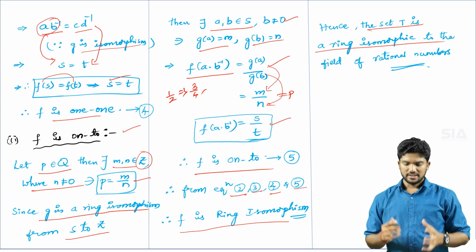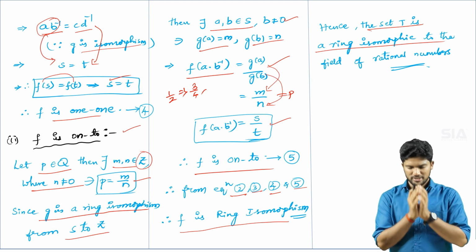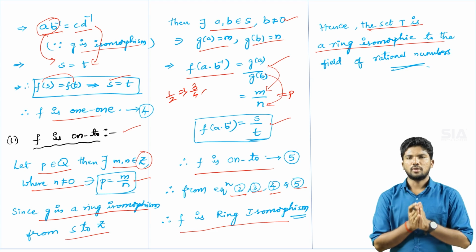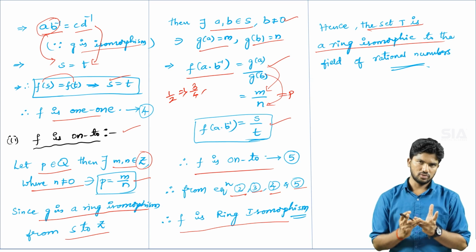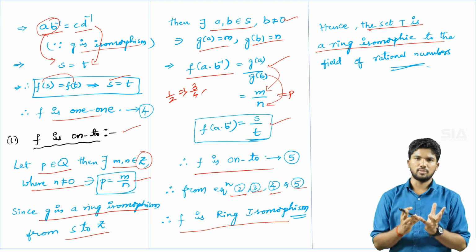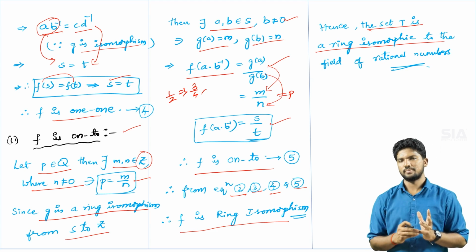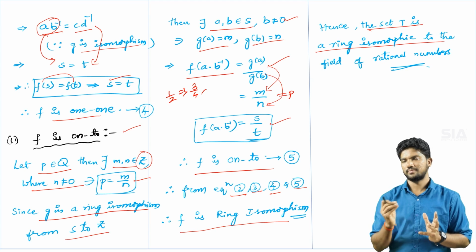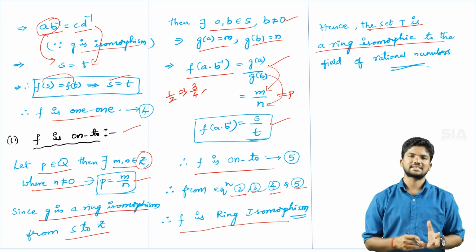Okay, so this is the total explanation of this theorem. In this theorem, our job was to prove a ring isomorphism. First of all, we have to do ring homomorphism, and after that the 1-1 condition and the onto condition. To prove the ring homomorphism, we used the mapping f of a into b inverse is equal to g of a by g of b. With the help of that equation number 1 only, we proved all these conditions.